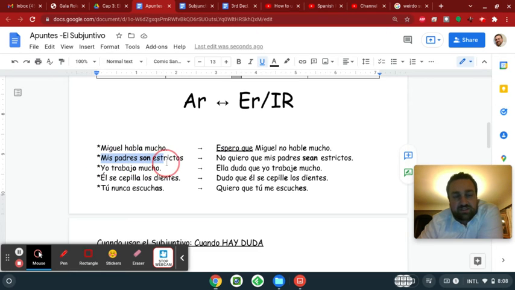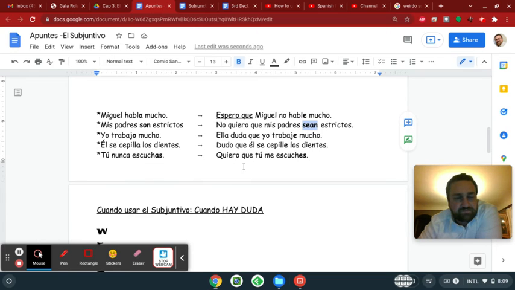Let's take a look at this one. Mis padres son estrictos. I'm indicating that they are strict. No quiero que mis padres sean estrictos. I don't want that my parents be strict. That's the way to say I don't want my parents to be strict. And that's how you conjugate the verb ser. The verb ser is irregular in the subjunctive. Don't worry about that. We'll get to irregulars when we get to them, but let's just get comfortable with the regular ones first.